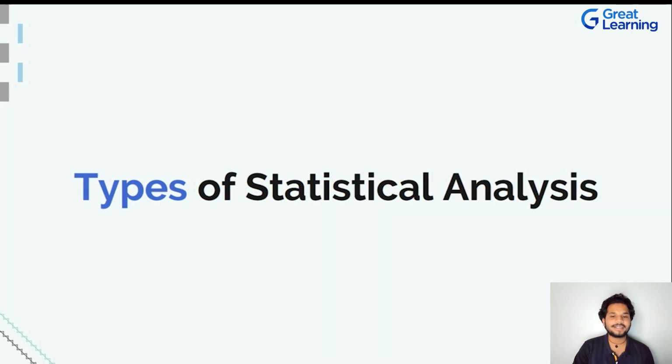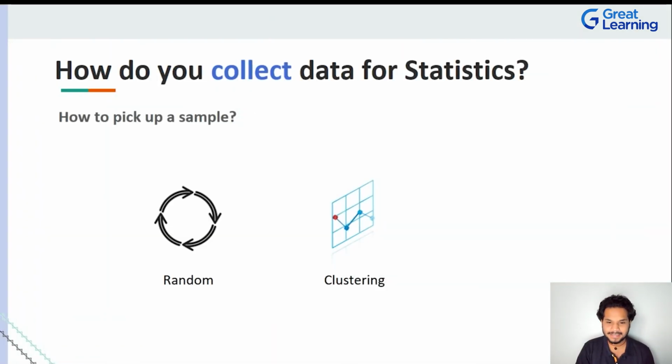In fact, before we take a look at the types of statistical analysis, can you think of more examples regarding random sampling? Can you think of more examples with respect to clustering? Just give it a thought, make a note out of what are all the various things that can come into your head. I just gave you one orange example, but there has been many places where you would have picked something randomly, or there are many places where you have organized a data point or something like that because you have a valid reasoning to go on to do that.